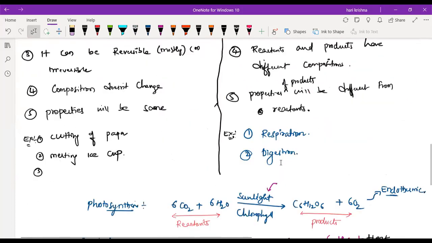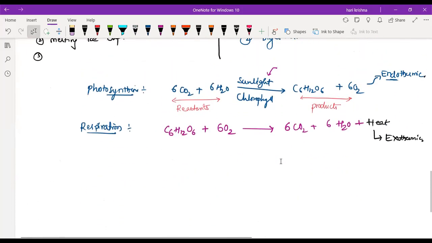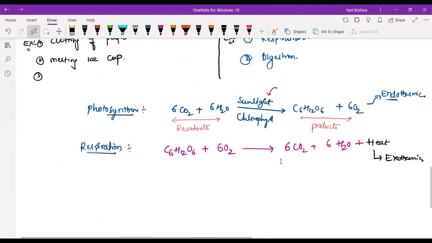But now I will give you a simple definition for endothermic. Endothermic means during the chemical reaction, if heat is absorbed, that is endothermic.